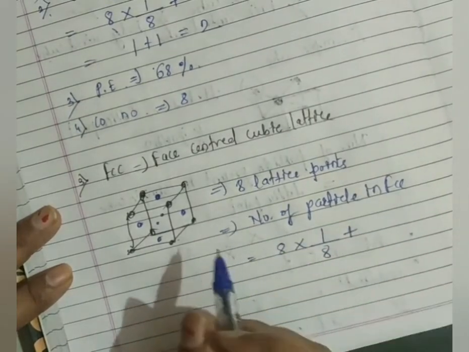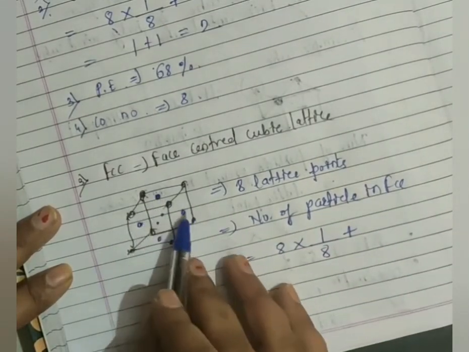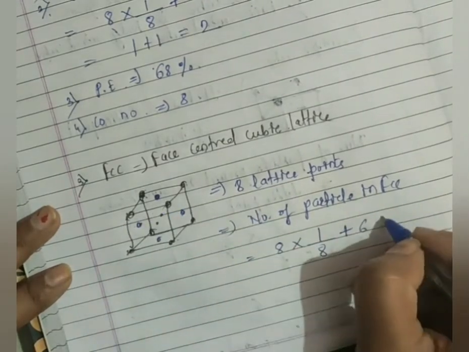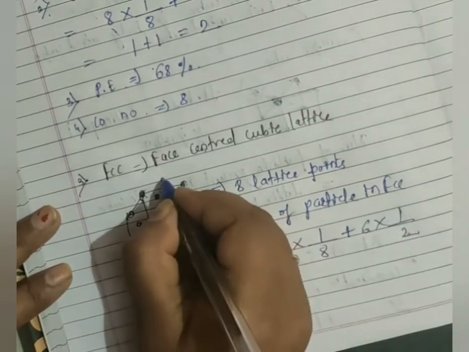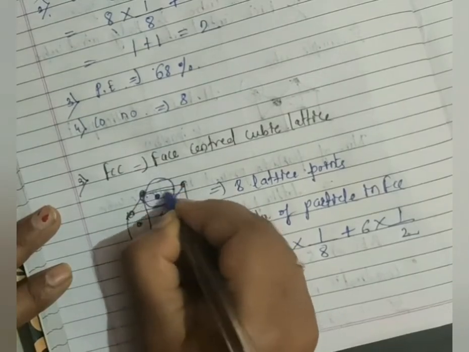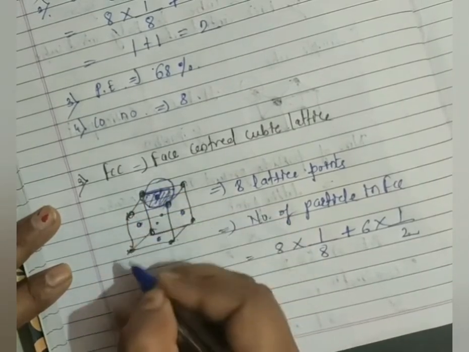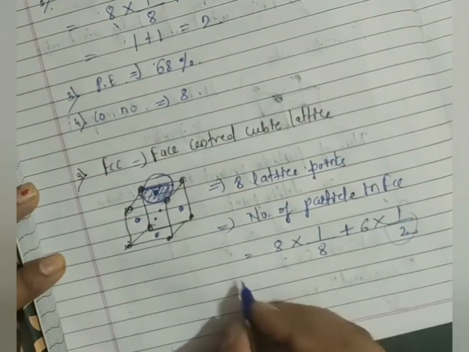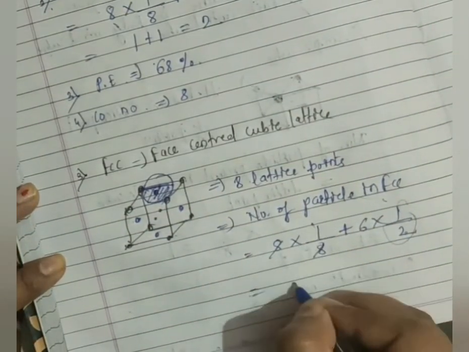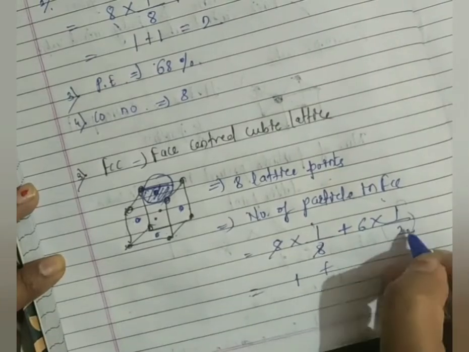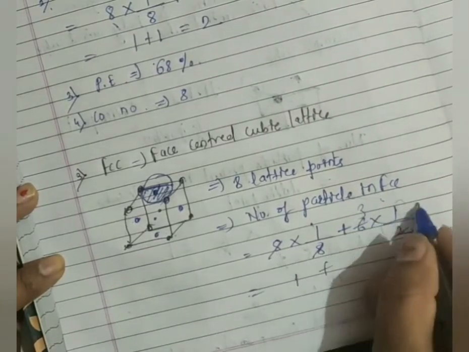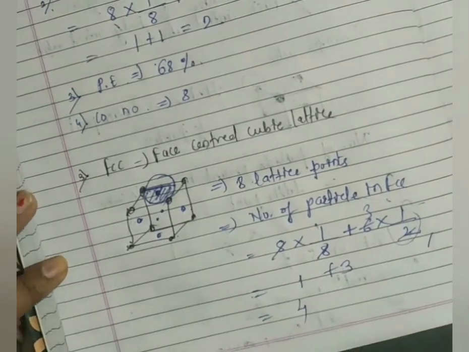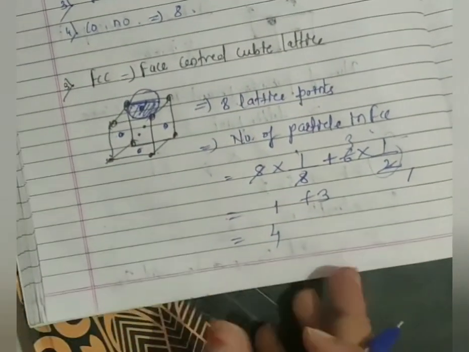Next, total we have 6 faces. 1, 2, 3, 4, 5, 6. And each particle contributes up to half portion. Suppose I arrange this particle like this, so only half portion is present inside the crystal. The other half portion is outside the crystal. So half portion contributes. So here 8 into 1 by 8, I am getting 1 only, plus 6 into half: 2 halves are 1, 4 halves are 2, 6 halves are 3. So 3 plus 1, total 4. So the number of particles present in FCC will be 4.